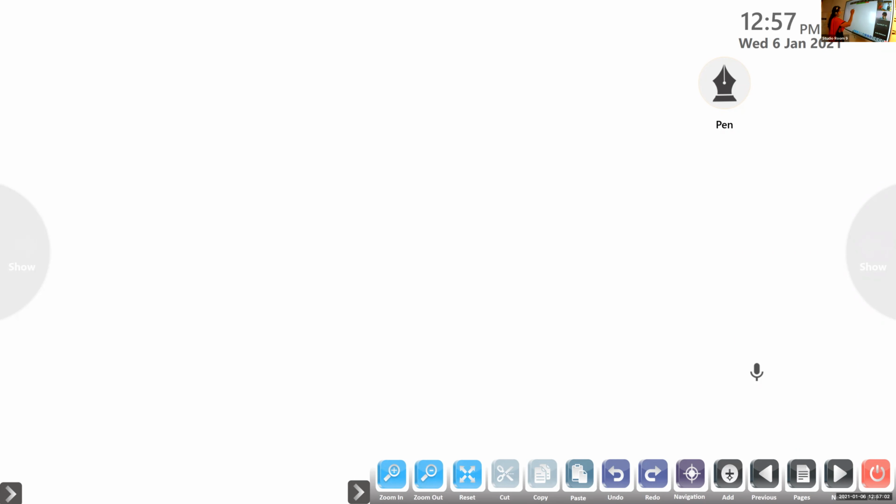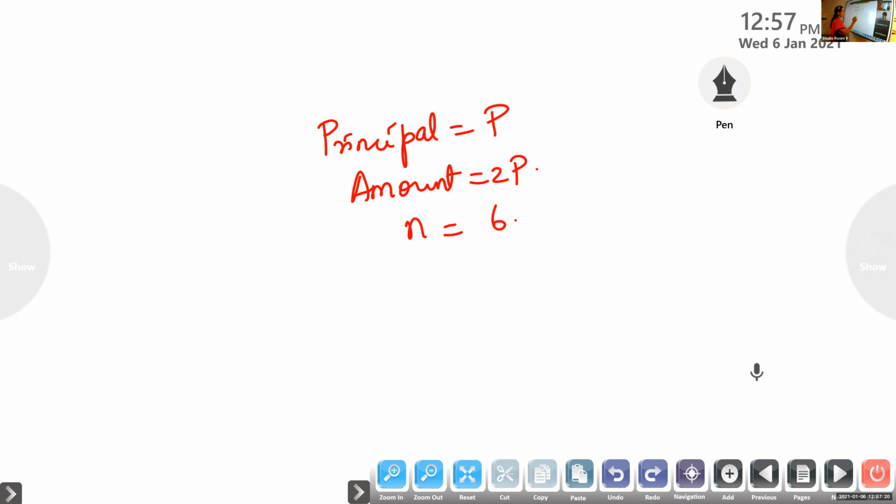So we don't know the principal. Let us take the principal to be P. And what is given about the amount? It gets doubled, so amount is 2P. And it doubles in 6 years, so time period is 6. We want to find the rate of interest. What is the formula we have learned?